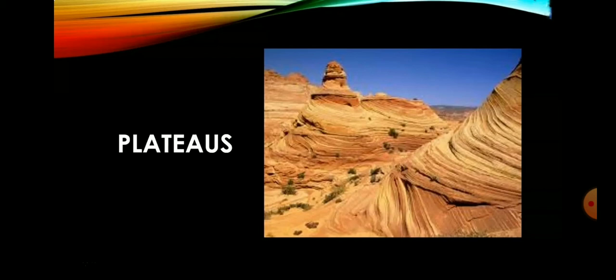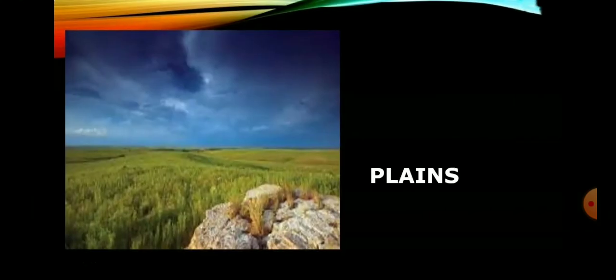Vaigai and Tamrabarani basins are located in this zone. Next one, we will see about plains. The plains of Tamil Nadu may be divided into two, namely inland plains and coastal plains. Inland plains are drained by the rivers Palar, Ponnayar, Kaveri and Tamrabarani. Kaveri Plains is one of the most important fertile plains of the state. The plains of Kaveri are found in Salem, Erode, Karur, Tiruchirappalli, Pudukkottai, Thanjavur, Thiruvarur and Nagapattinam districts.